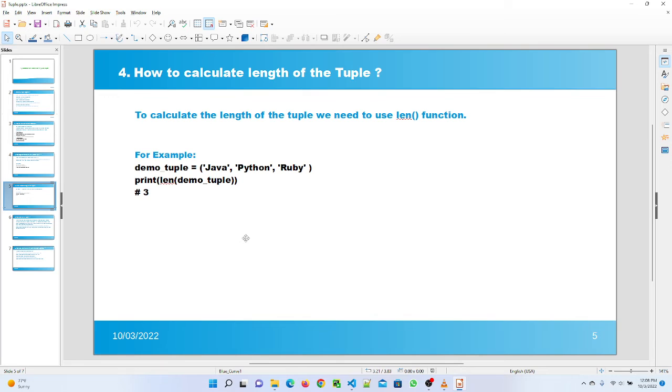Since automation is not mentioned in my tuple, it gives me the value error here. Question number 4 is how to calculate the length of the tuple. To calculate the length of the tuple, we have to use the len function. And here I give the example. I call len on demo_tuple, and it gives me the value 3, since 3 values are available in my tuple.